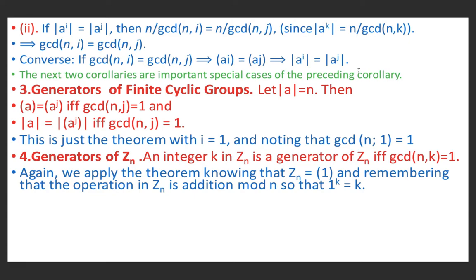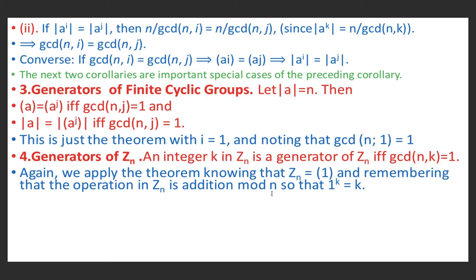So the next two corollaries are important special cases of the preceding corollaries. Generators of a finite cyclic group: suppose the order of a equals n. Then the cyclic group generated by a is equal to the cyclic group generated by a^j if and only if gcd(n,j) equals 1. And the order of a equals the order of a^j if and only if gcd(n,j) equals 1. This is nothing but the previous result with i equal to 1, and noting that gcd of n and 1 is 1.